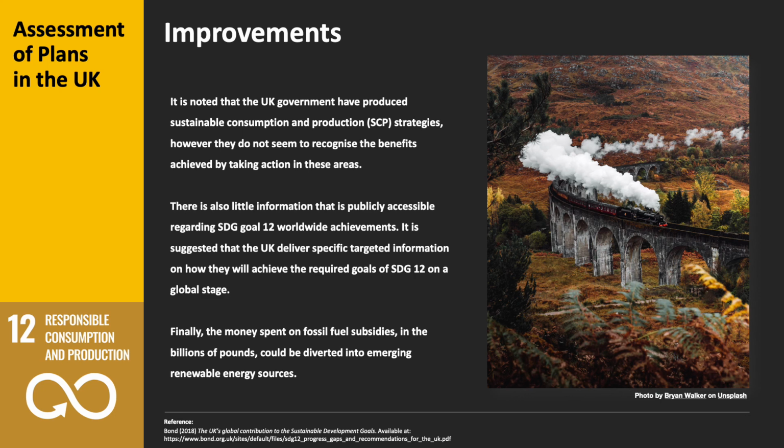So it's suggested that the UK delivers specific targeted information on how they will achieve the required goals of SDG 12 on the global stage. And finally, the money spent on fossil fuel subsidies, billions of pounds, it could be diverted into the emerging renewable energy sources.